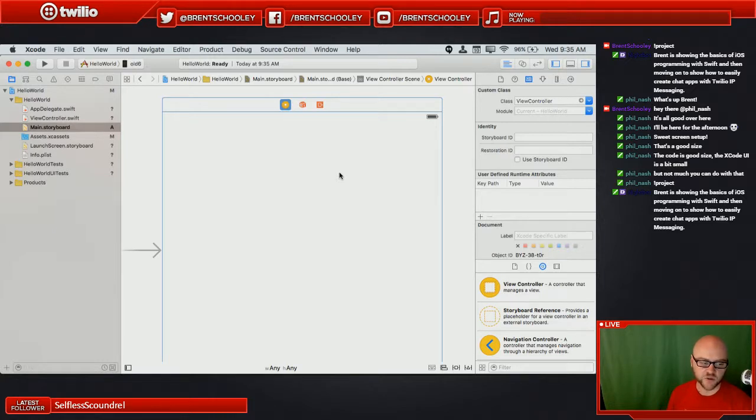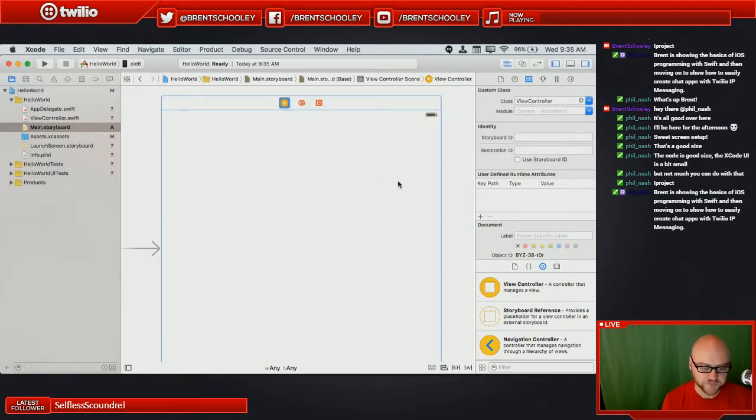Everything that we put into this storyboard file goes into what's called an XIB file. You might hear people call it a nib file if they've been around iOS or Mac programming for a long time. But this is a stored XML version of an object that will get inflated, they call it. They call it deflated and inflated. It's going to get inflated at runtime, or hydrated, you might have heard that word. But basically at runtime, this object gets instantiated, and then the view controller .swift file also gets instantiated, and those two work together to be the object that represents this particular screen of our iOS application.